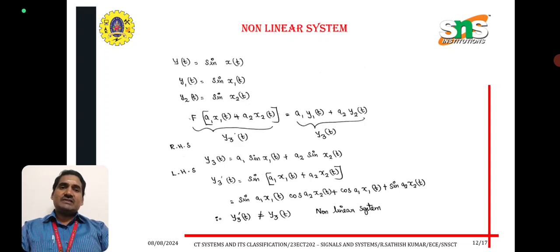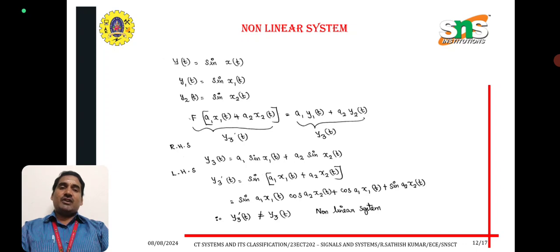y of t is equal to sine of x of t, y1 of t is equal to sine of x1 of t, y2 of t is equal to sine of x2 of t. Function of y3 dash of t, y3 of t. y3 dash of t means y3 of t is a1 into sine of x1 of t plus a2 into sine of x2 of t. LHS function of y3 dash of t can be defined by sine of a1 into x1 of t plus a2 into x2 of t.